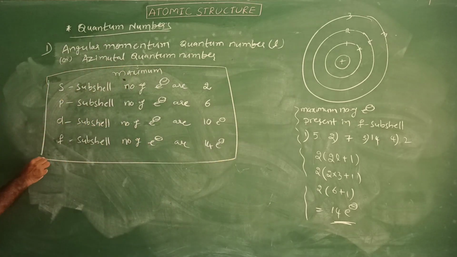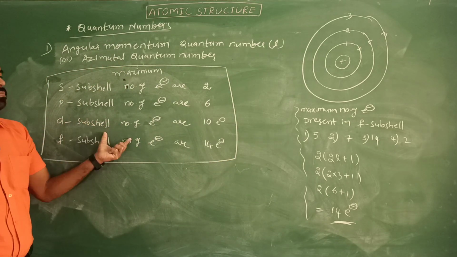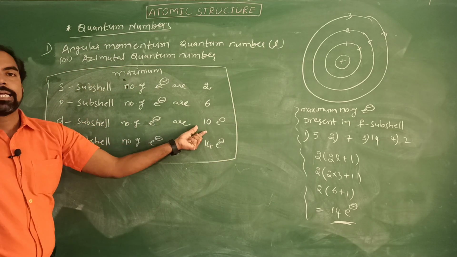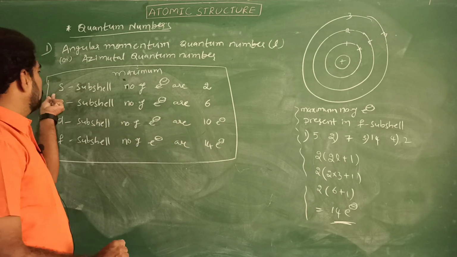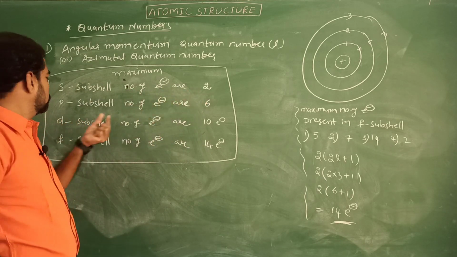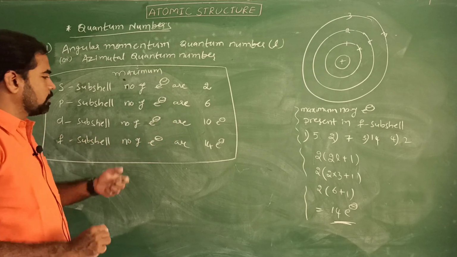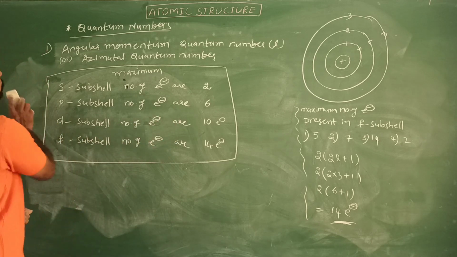In your examination, the maximum number of electrons present in d subshell, simply remember 10 electrons. For s subshell 2 electrons. For d subshell 10 and f subshell 14 electrons.